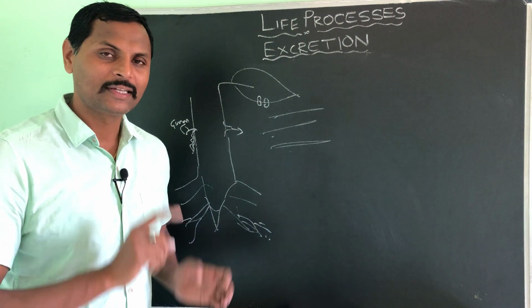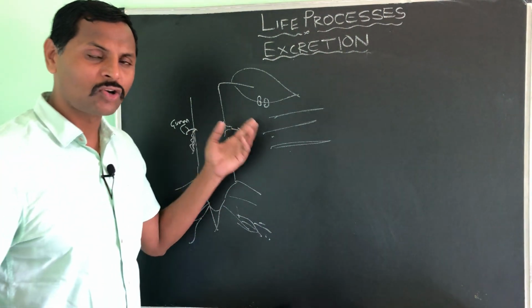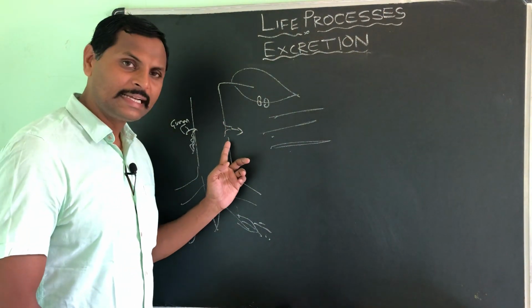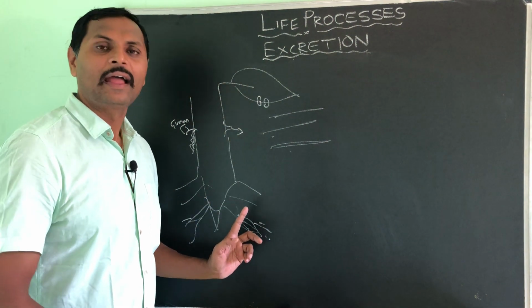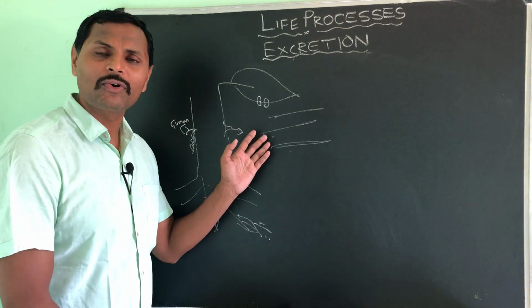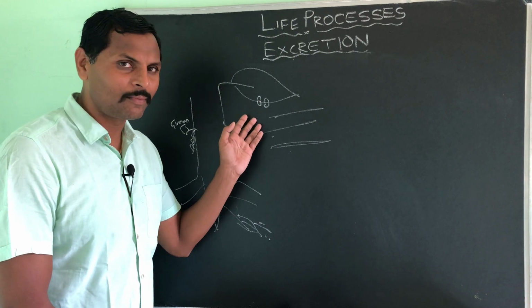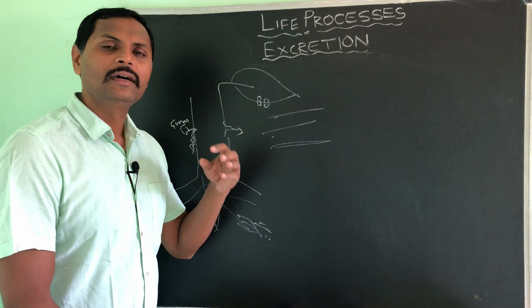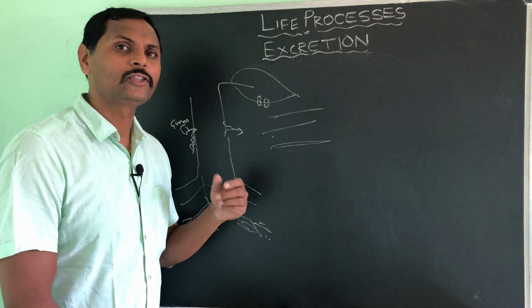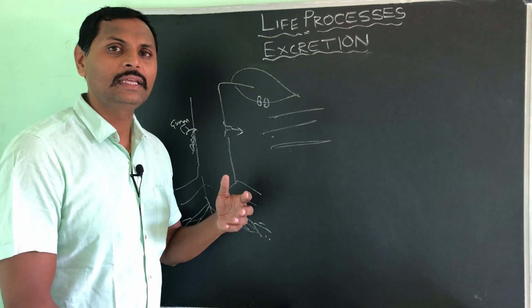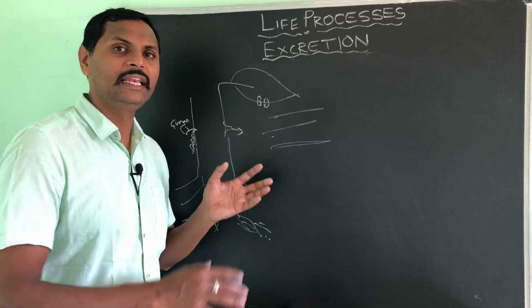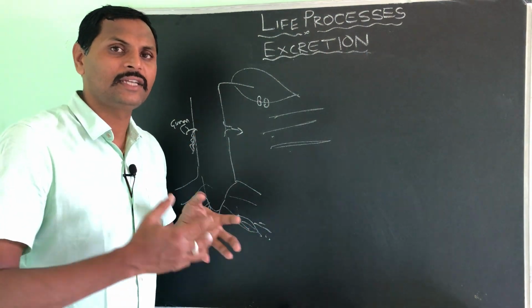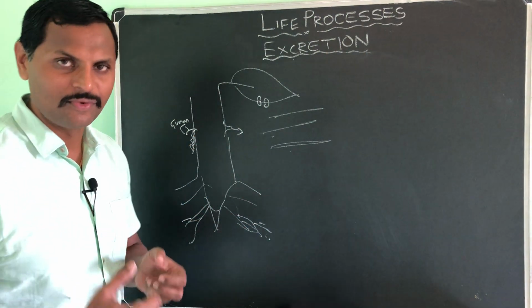Okay, all right. So the gaseous materials are thrown out by the stomatal pores, lenticels and root hairs, and even water is thrown out in the form of water vapor from the stomata. And some solid waste materials are thrown out through the leaves, where the leaves collect the waste material and they shed, the shedding of leaves.